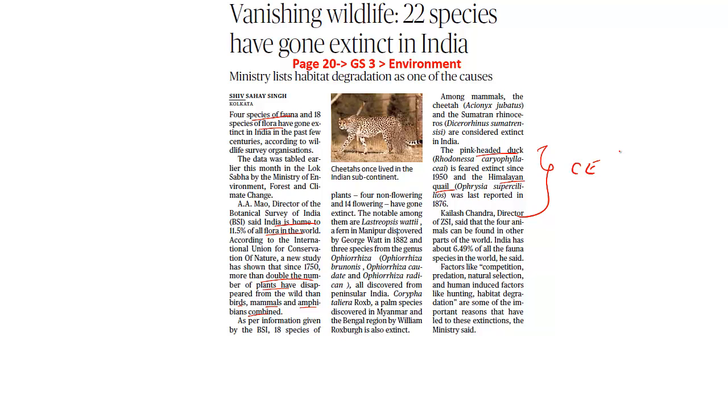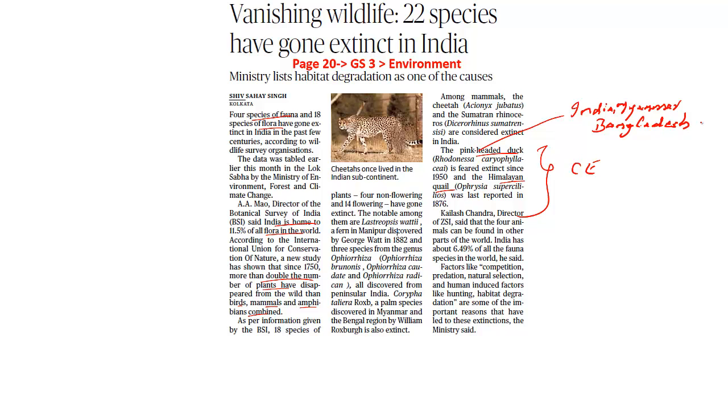So what we need to understand when it comes to the pink-headed duck is that this was found in parts of the Gangetic plains of India, Bangladesh as well as Myanmar. Because numerous searches have failed to provide any proof of their existence, this particular article says that they have gone extinct in India.